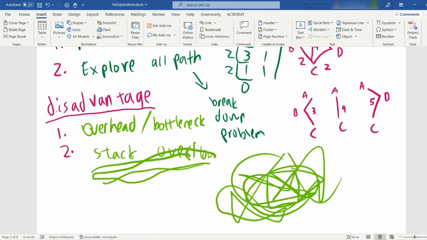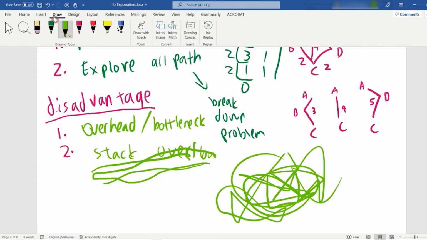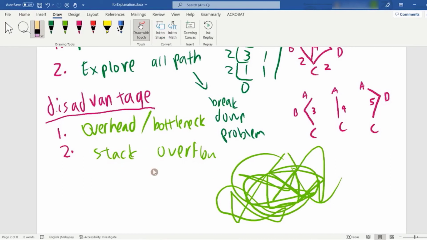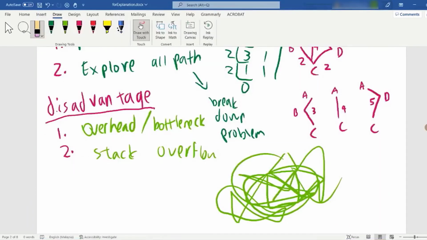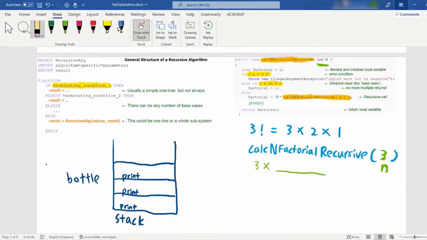In fact, last time I benchmarked my recursive algorithm, when the code is too complex, you can get a stack overflow also, but it's very unlikely at your level. You are unlikely to meet a stack overflow, because the questions given in your DSA are usually still relatively simple. I said relatively, I didn't say simple. I know it's hard. Now, let's look at the essence of a recursive algorithm.